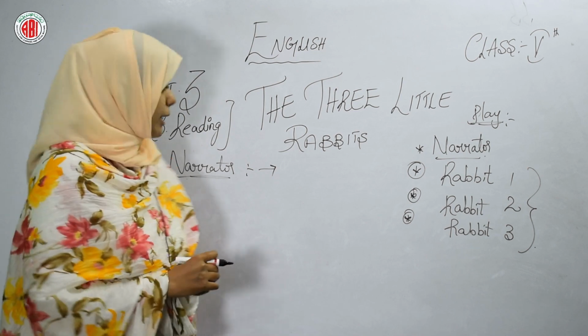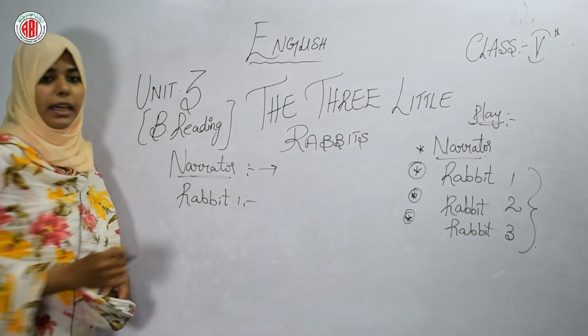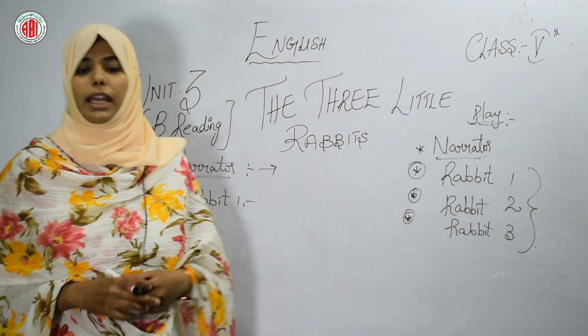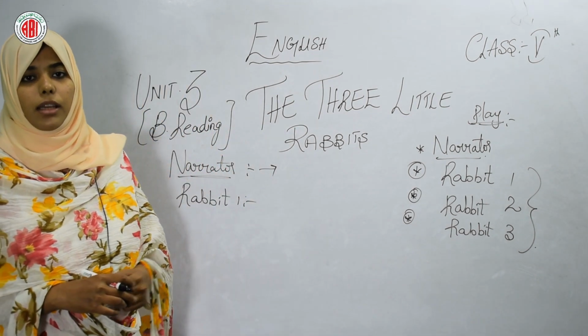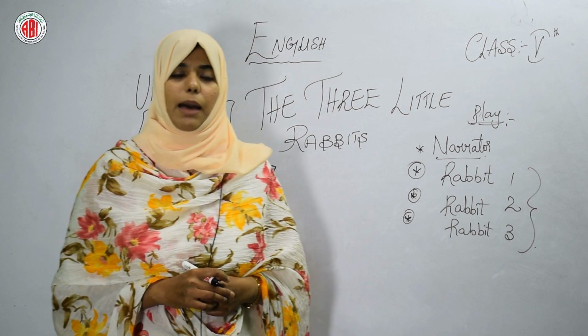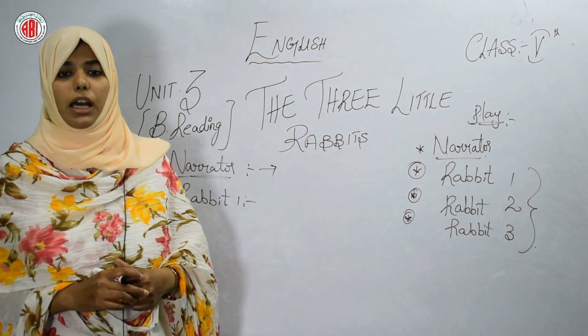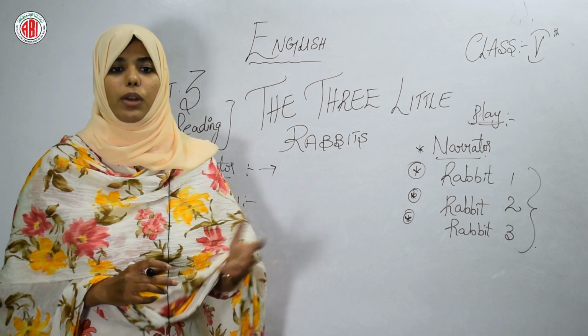Let's see. Rabbit 1 is saying, Mummy, I'm big now. I must go out and live by myself. Here, Rabbit 1 is saying that he wants to go out and live alone. Why? Because he has grown up.